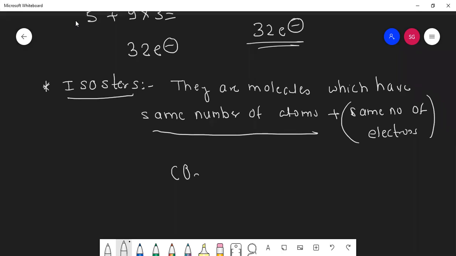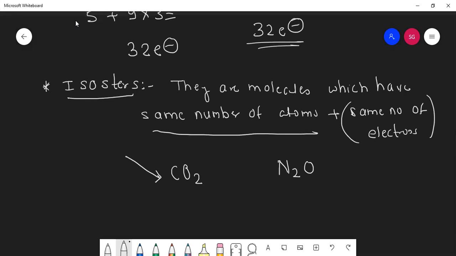Now, if I take an example CO2 and N2O, can you tell me how many electrons are there in this? Count. Carbon is 6, oxygen is 8, but oxygen is 2 times. 22.